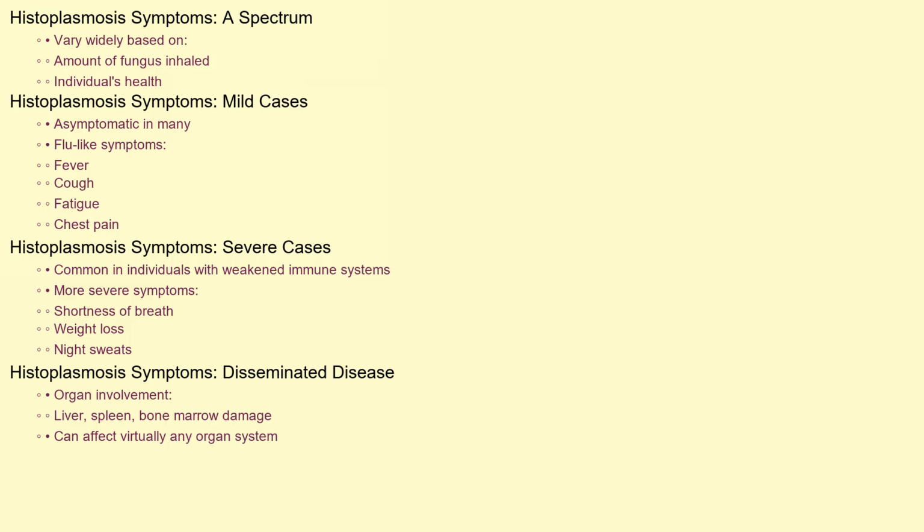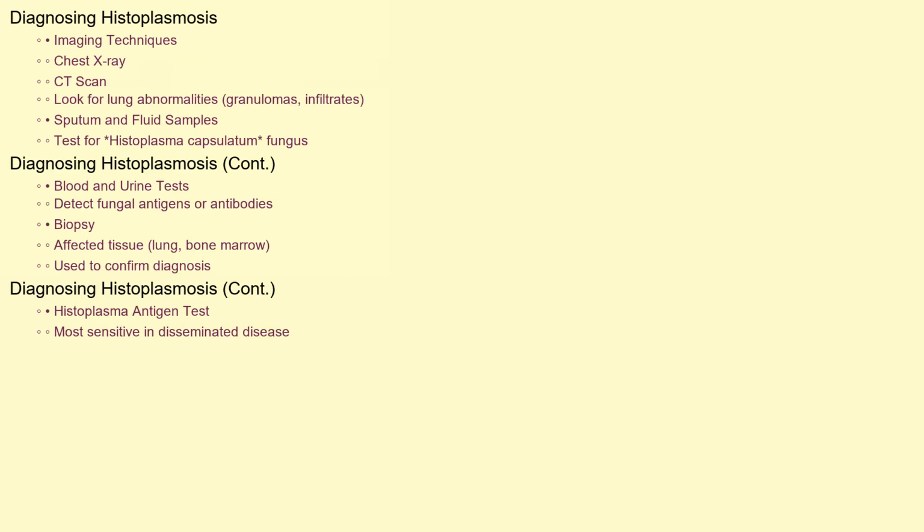The symptoms of histoplasmosis can vary widely, depending on the amount of fungus inhaled and the overall health of the individual. Many people exposed to the fungus experience no symptoms at all. Others may develop mild, flu-like symptoms such as fever, cough, fatigue, and chest pain. In more severe cases, especially in individuals with weakened immune systems, symptoms can include shortness of breath, weight loss, night sweats, and even organ involvement, leading to complications like liver, spleen, or bone marrow damage. Disseminated histoplasmosis can affect virtually any organ system.